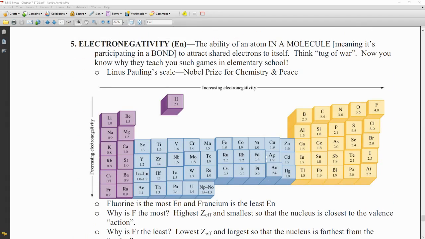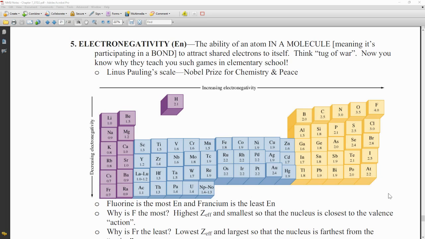Electronegativity is another thing that we can think about, and this is the ability of an atom in a molecule, meaning in a bond, to attract shared electrons to itself. So electronegativity is the atom's attraction for everyone else's electrons, whereas ionization energy is more like the attraction that I have as an atom for my own electrons. The Pauling scale is used. It has a maximum of 4, and you can see francium down here is at a 0.7, whereas fluorine is up here at a 4.0 in the upper right. So the highest electronegativity is at fluorine.